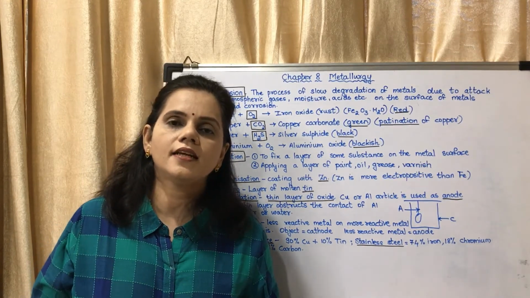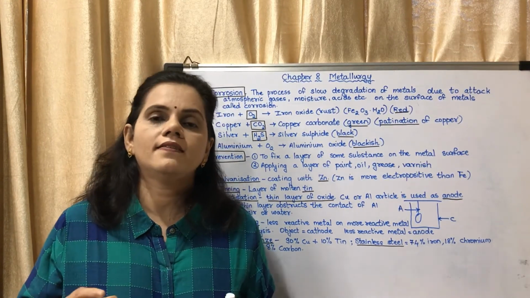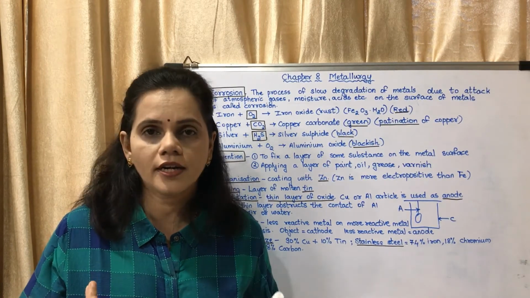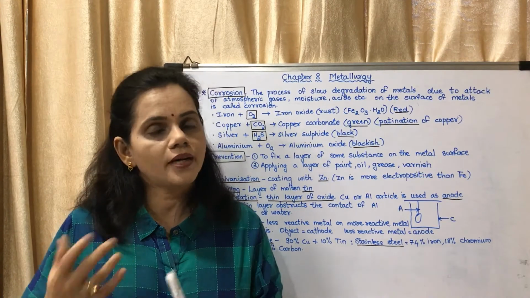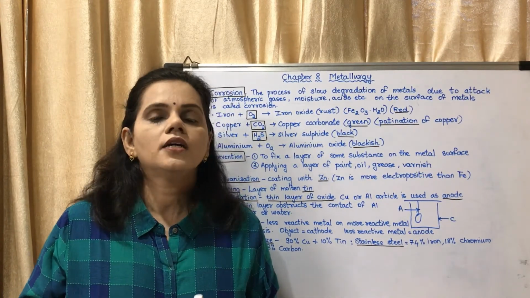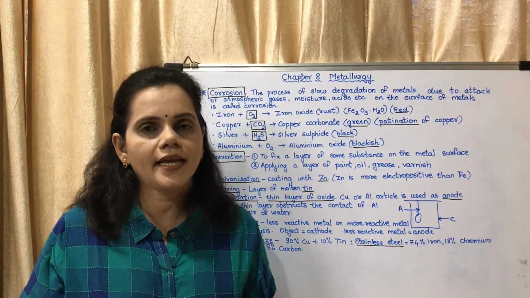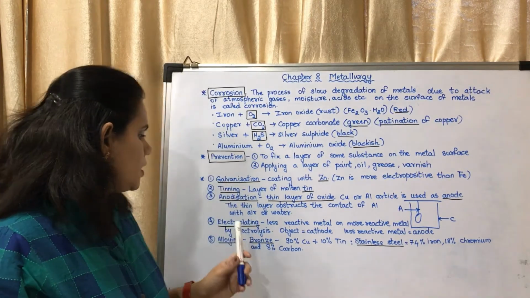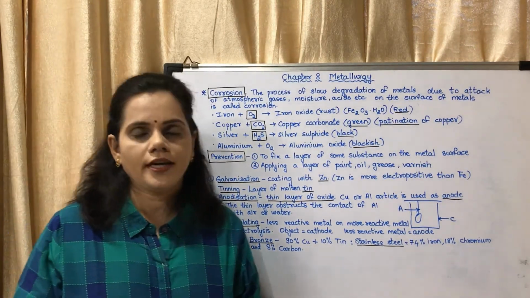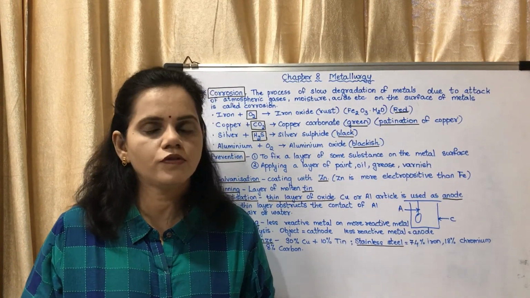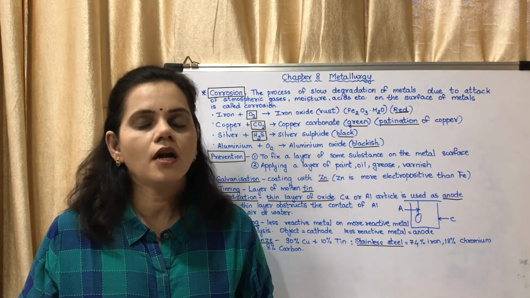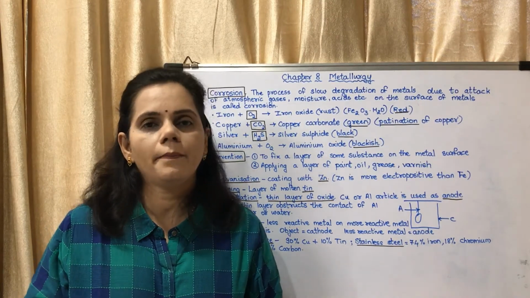You might have seen silver coated spoons, silver coated ornaments, gold plated ornaments, not of gold but plated with gold. Okay, so this is about electroplating. Now the next process is alloying. Now what is an alloy? An alloy is a homogeneous mixture of a metal and a non-metal, or two or more metals.